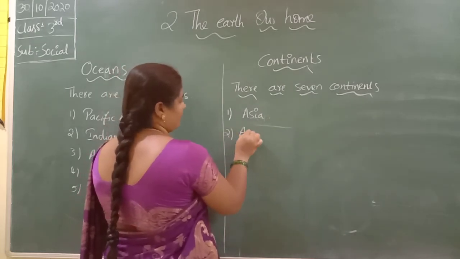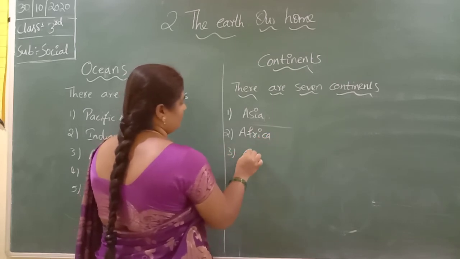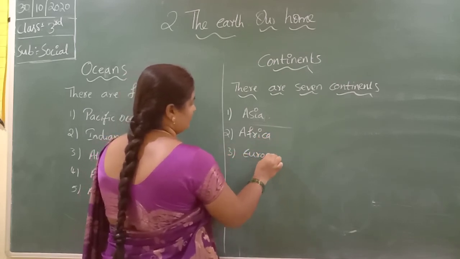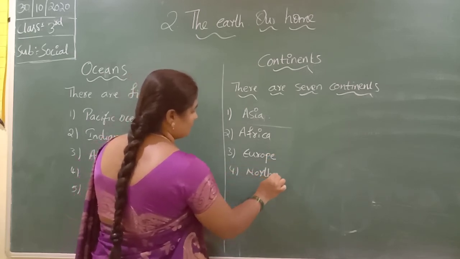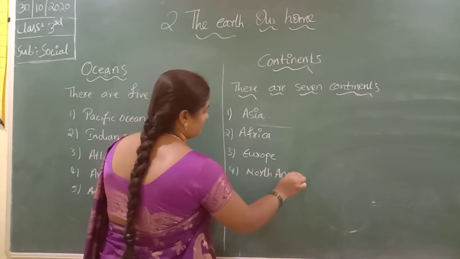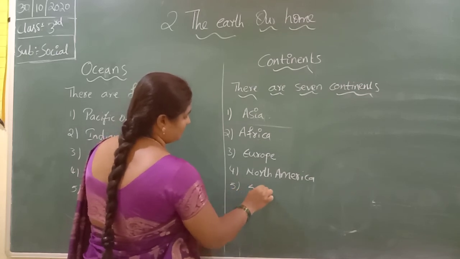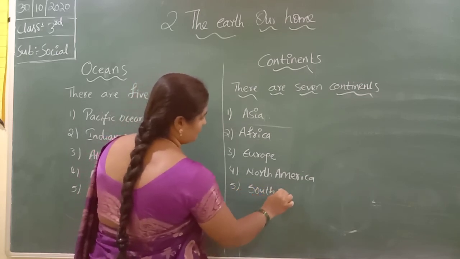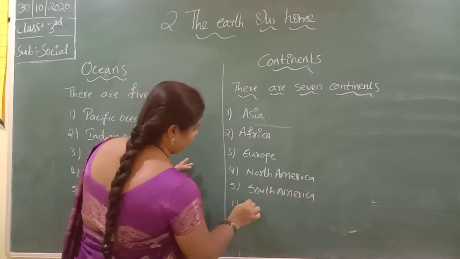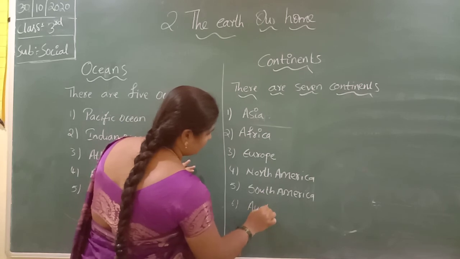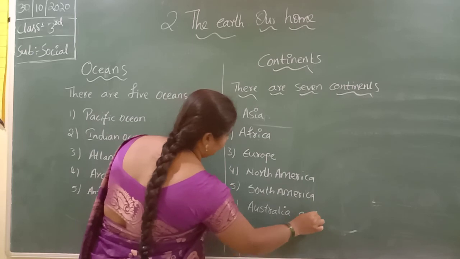Asia, second, Africa, Europe, North America, South America, Australia, and Antarctica.